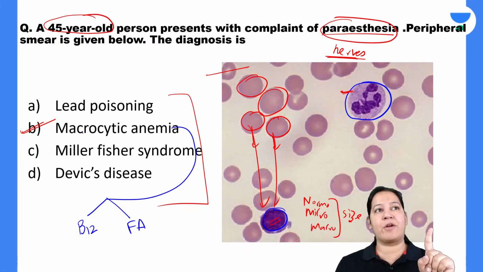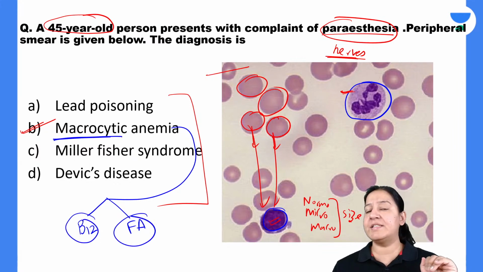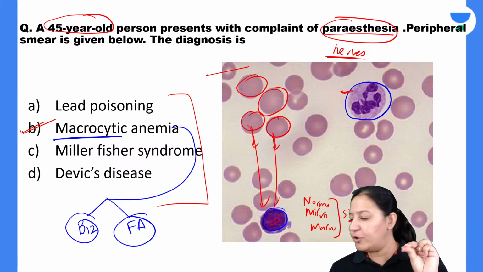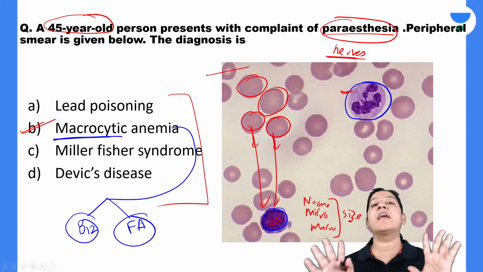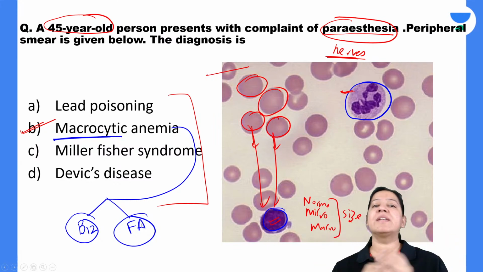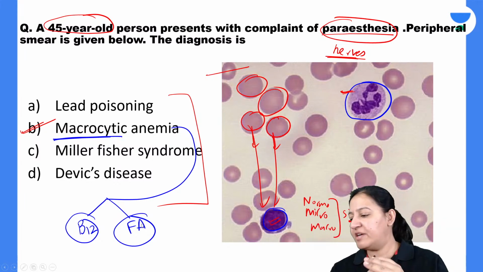Yeah, I agree it is macrocytic megaloblastic anemia. But whether it is vitamin B12 deficiency or folic acid deficiency, can you comment on that? Can you write your answer? It is megaloblastic, that is understood, but is it due to vitamin B12 deficiency or folic acid deficiency? The information given in the question, is it sufficient to decide?